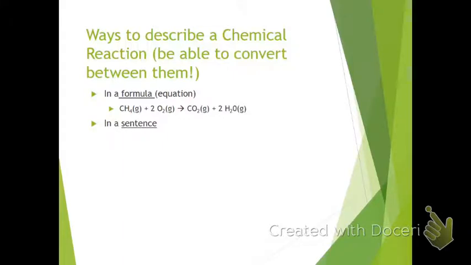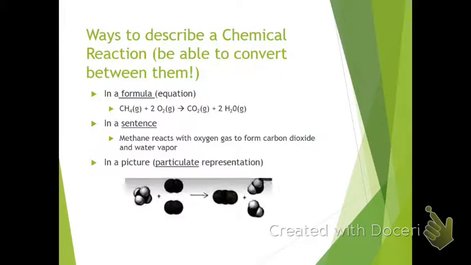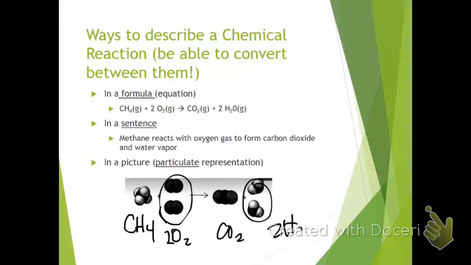We could also say that same reaction in a sentence. So methane reacts with oxygen gas to form, or to yield, carbon dioxide and water vapor. We could even show a picture or a particulate representation of that, where this first molecule is our 1 methane. We have 2 oxygen molecules there. The 1 CO2 that we're forming and 2 water molecules are represented there as well.